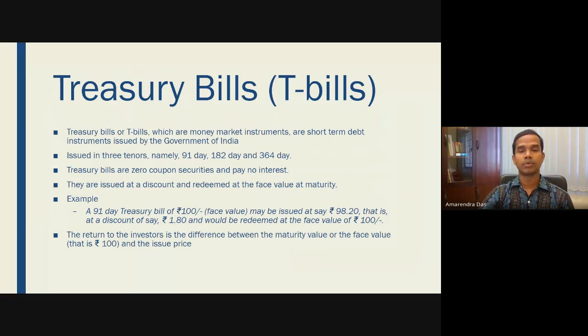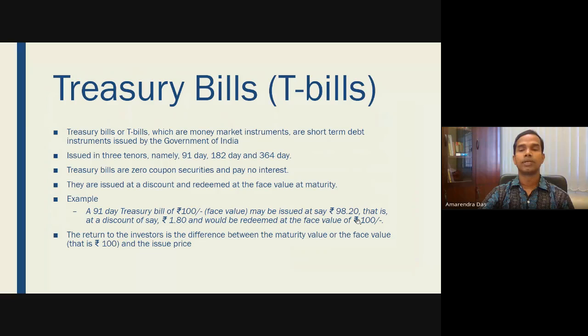And we can take an example. Suppose a treasury bill worth 100 rupees is sold in the market. The face value of the treasury bill is 100 rupees, but the buyer will buy it at 98.20 rupees. So that means there is a discount of 1 rupee 80 paise, and when the treasury bill matures, the buyer will get 100 rupees. So you are buying the treasury bill at 98.2 rupees and you are selling it at 100 rupees, so you get the value of 100 rupees.